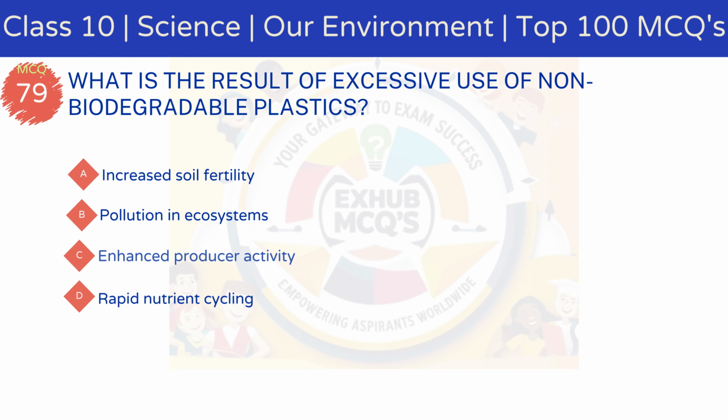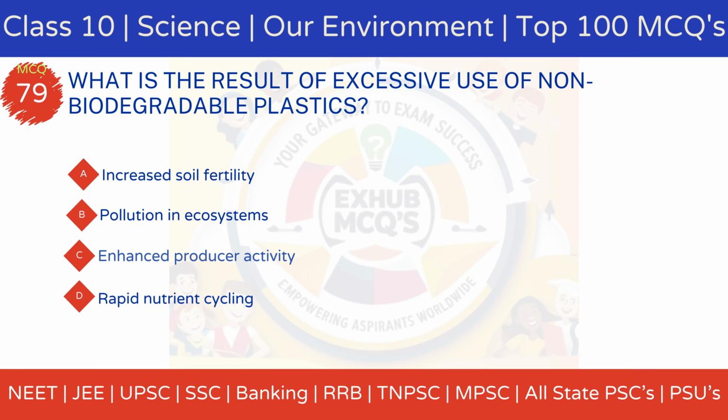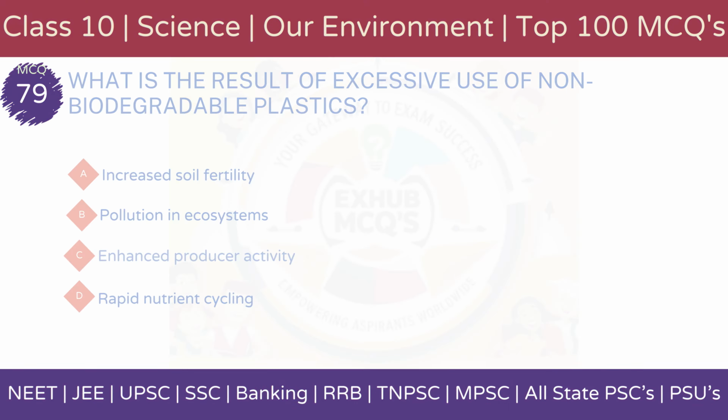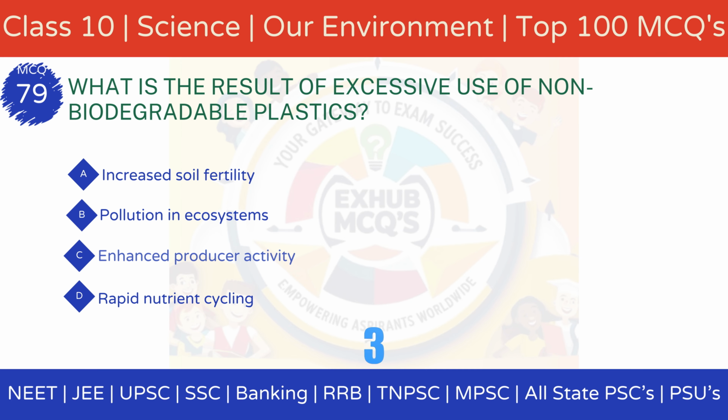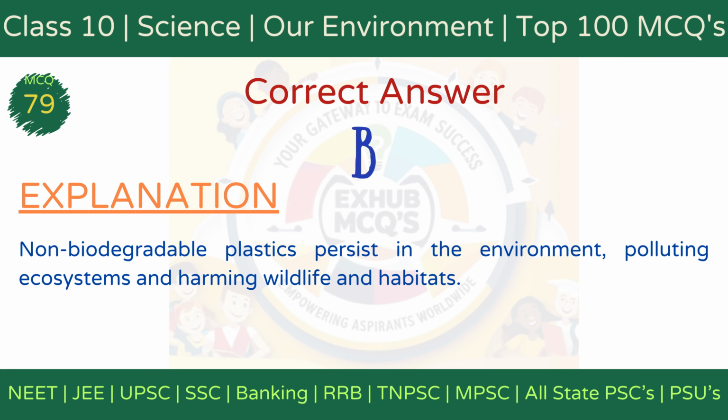MCQ 79. What is the result of excessive use of non-biodegradable plastics? Option A, increased soil fertility. Option B, pollution in ecosystems. Option C, enhanced producer activity. Option D, rapid nutrient cycling. The correct answer is option B, pollution in ecosystems. Explanation: Non-biodegradable plastics persist in the environment, polluting ecosystems and harming biodiversity due to their inability to decompose naturally.